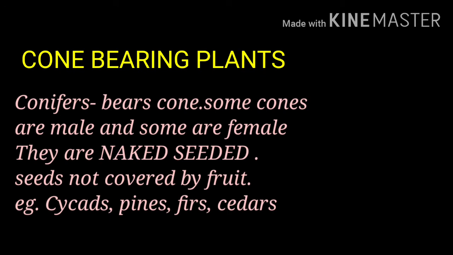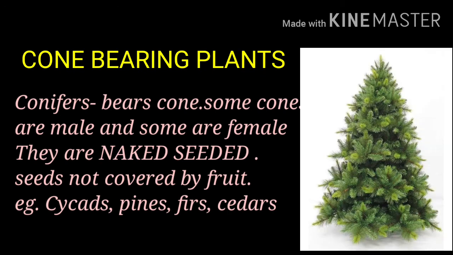And the next is cone-bearing plants. If we are talking about a cone-bearing plant, the first example that comes to our mind is the Christmas tree. Children, you all have seen the Christmas tree. Do you find any flower or fruits on it? No, it does not produce flowers or fruits, but it produces cones.